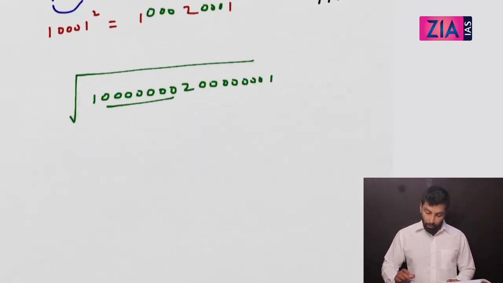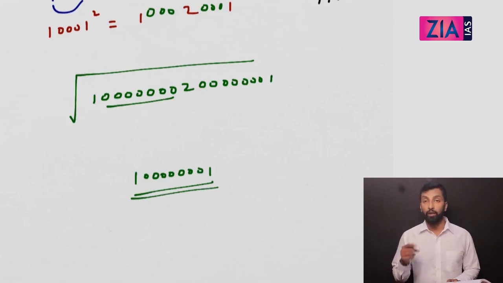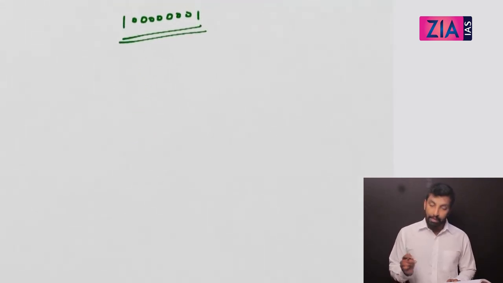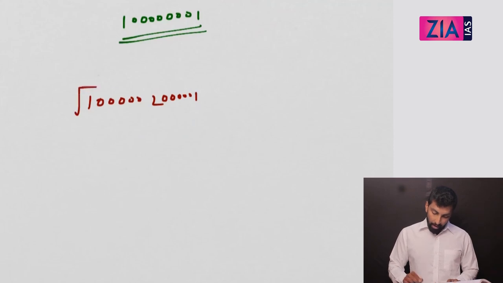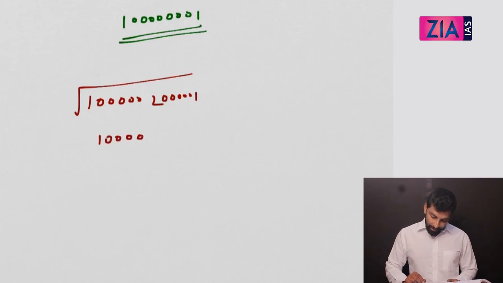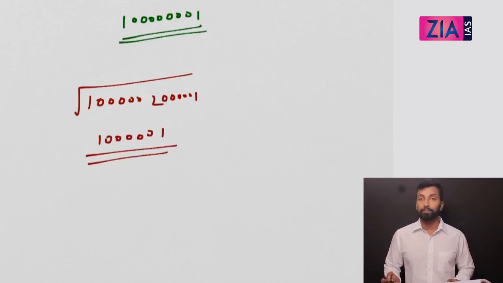So what is your answer? 1 2 1, obviously 1 and 1. 7 zeros means you write 7 zeros. 1, 2, 3, 4, 5, 6, 7. This is your answer. Now how will you make a question? You can just write a question by writing 1 2 1. Write 5 zeros, 1, 2, 3, 4, 5 here, 1, 2, 3, 4, 5 here. And ask the students to find the square root of it, right? So what is your answer? 1, then 5 zeros, then 1. This is the answer. Okay?